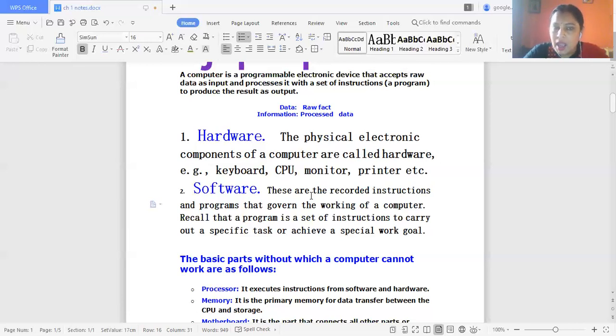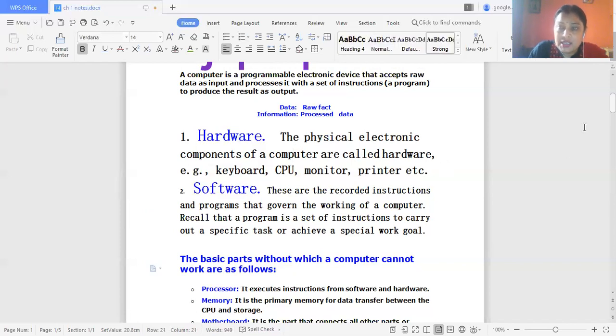Another difference between hardware and software is that hardware has limited resources, but software has unlimited resources, that is, an abundance of resources. These are the basic differences between hardware and software. Hardware is the tangible component of a computer system and software is the intangible component. Hardware has limited resources, but software has unlimited resources.